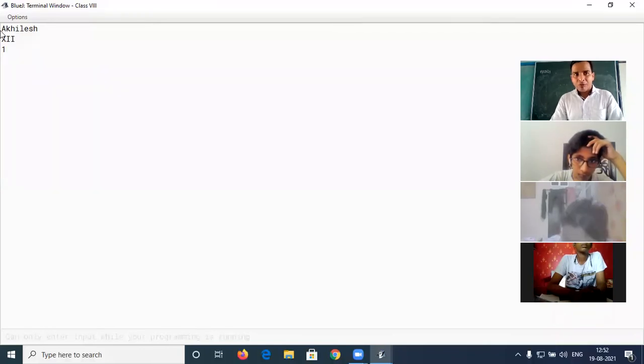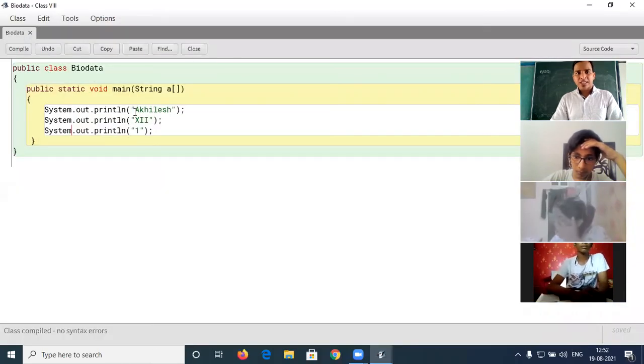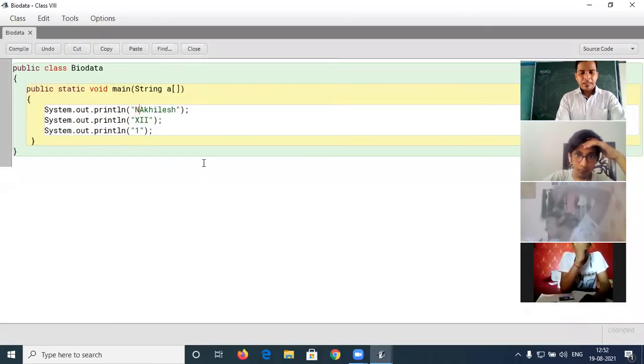Suppose I want to write name and then my name. I have to change the program. What I have to do? Just write here name and then colon and then one space. After that, class colon and one space.